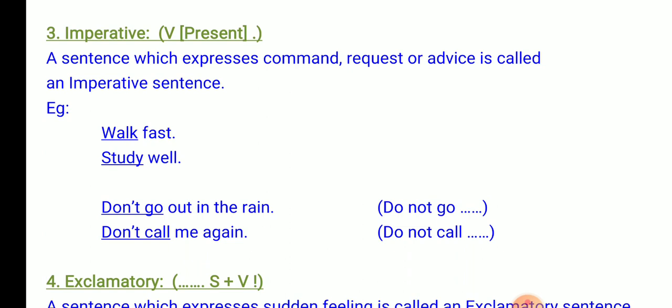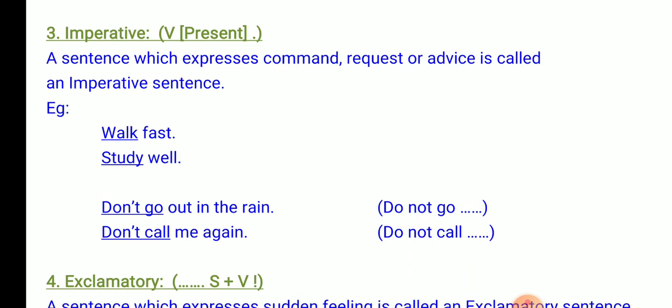The same is the case with the second example, don't call me again. Here the sentence begins with don't. Don't call. Here, the subject you is omitted. Don't go out in the rain can also be said as do not go out in the rain. Don't call me again can also be said as do not call me again.